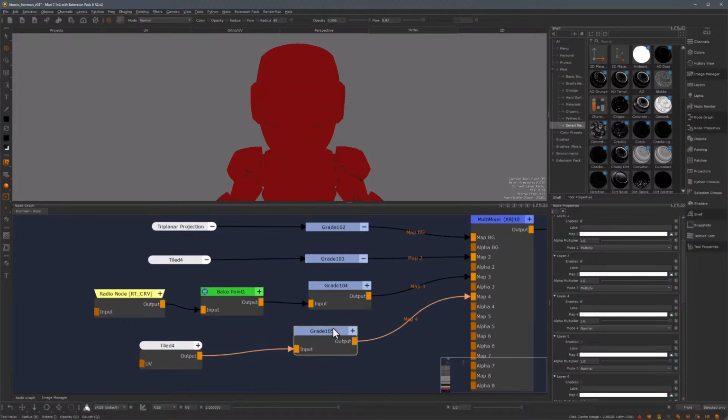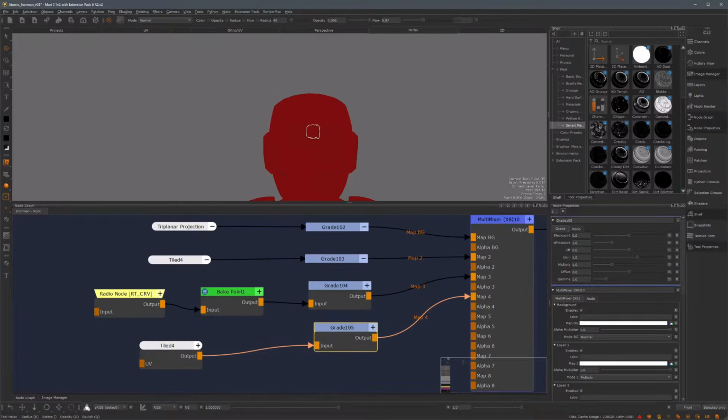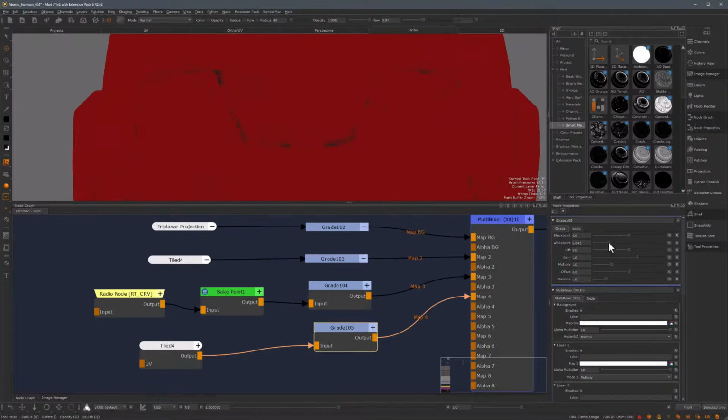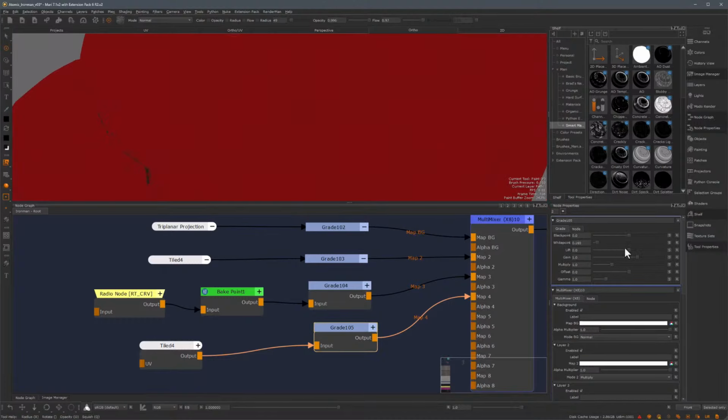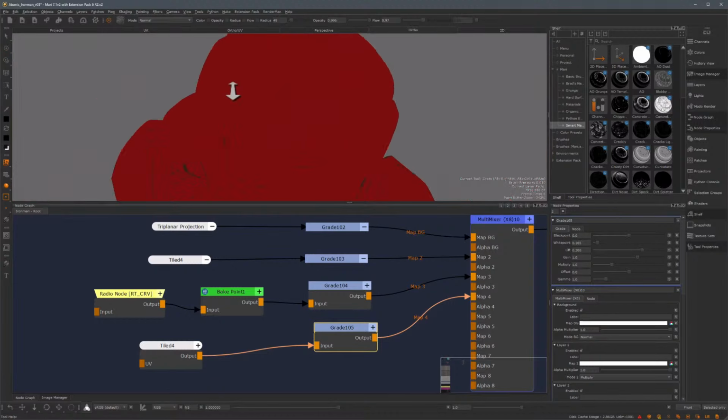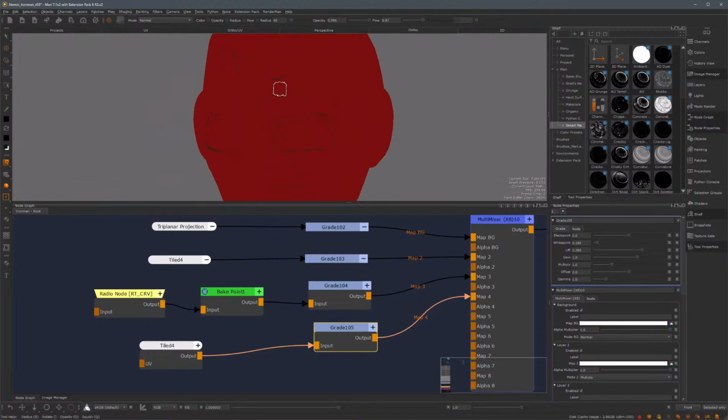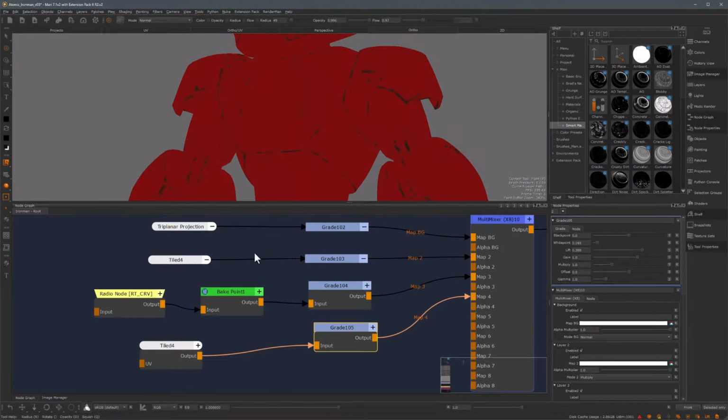I'm going to choose a grade node from here, and let's zoom in a bit, and we'll make this white more pronounced. And as I'm doing this, you can see how these fine scratches are coming to life. So by dropping this, I'm going to get more contrasty ones, and if I raise the lift attribute, I'm going to get finer ones just to be barely seen. But you know, these are kind of going everywhere and I'm not really liking this.